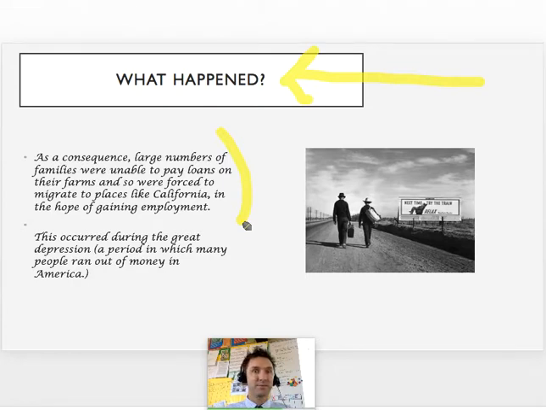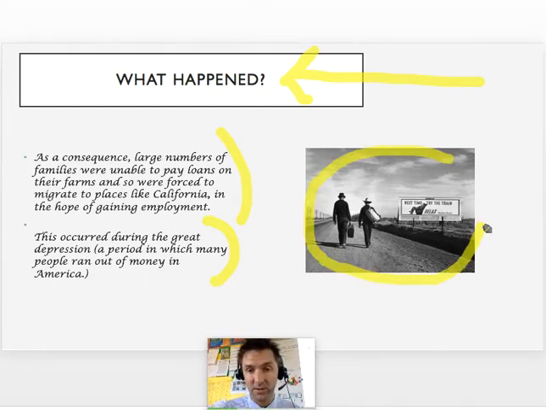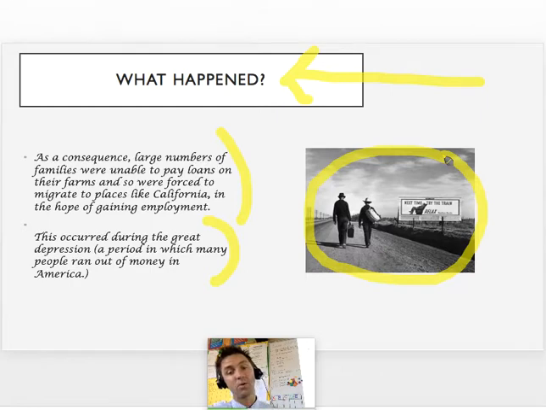Okay, if there was no land to grow food on, then they couldn't make money off the land. They couldn't make food. This occurred during the Great Depression, which is a period in which many people ran out of money in America. So people left the farms, they left the Dust Bowl, and they went to places like the city where they could work for money. But of course, the city was affected as well because there wasn't food coming in from the farm, so it was a problem. Write all of this down in your history books, guys. It is important and it will all be assessed.